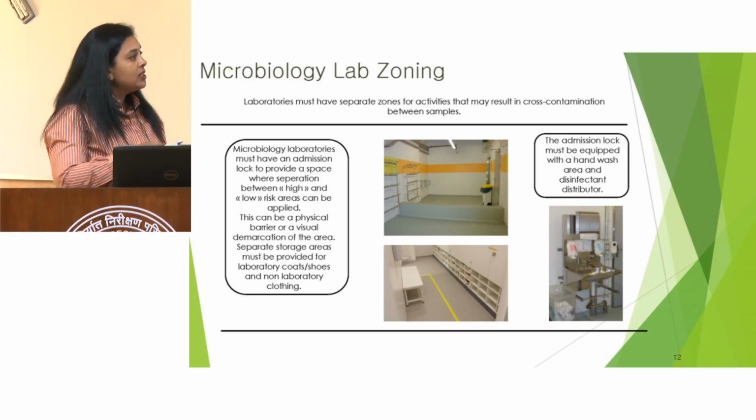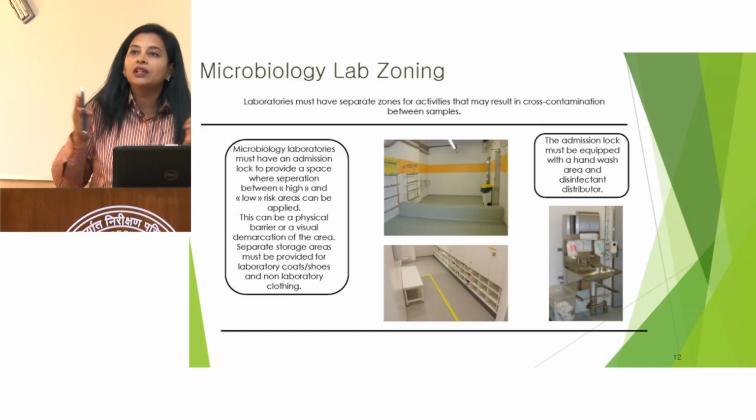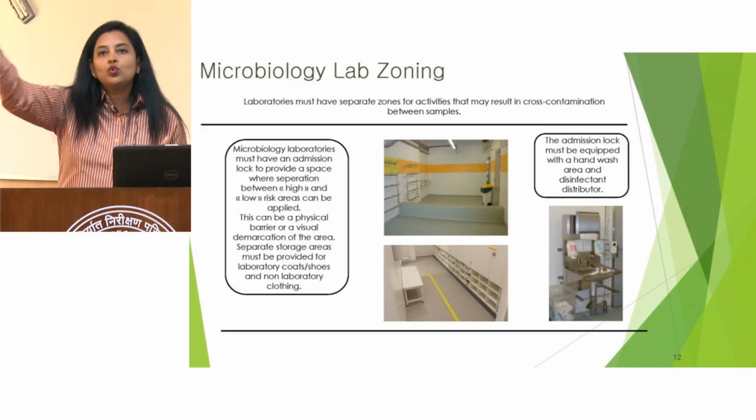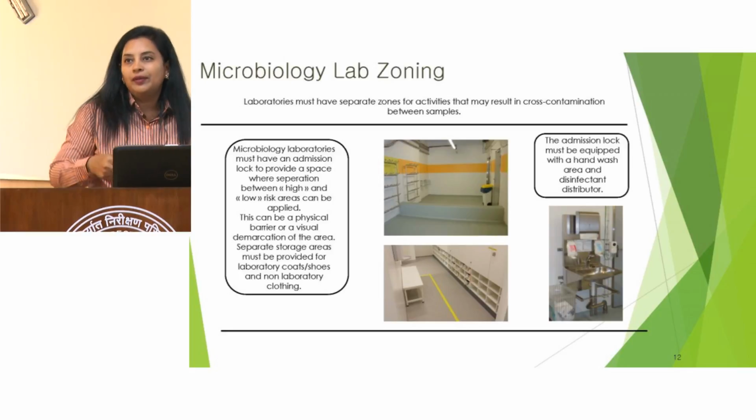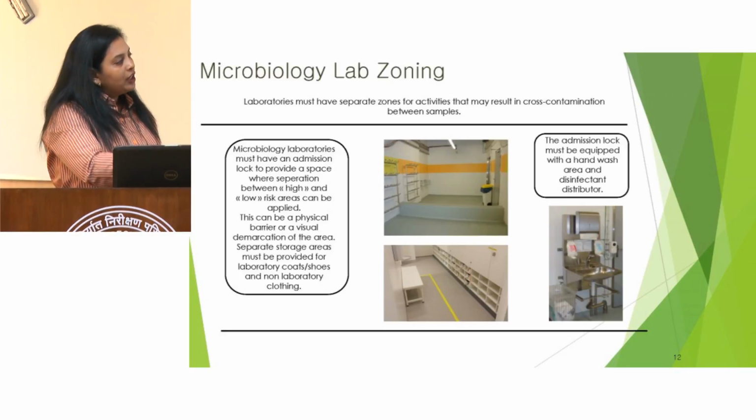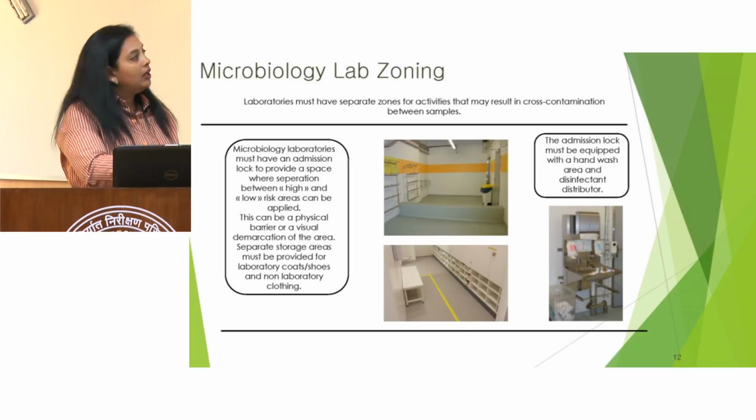In certain areas there are two types of aprons: the aprons which you can use outside, and certain aprons which are used inside the laboratory. And there must be a hand wash facility available.